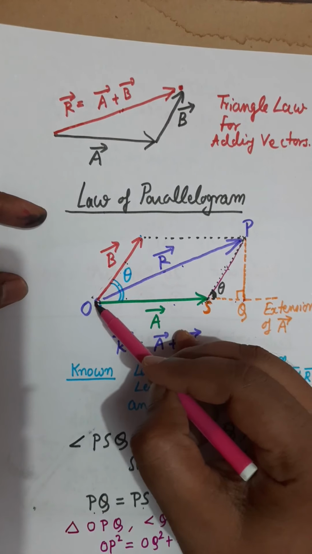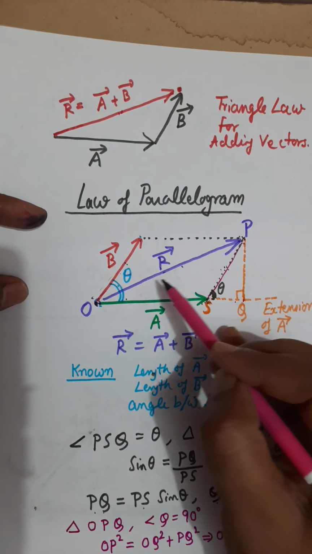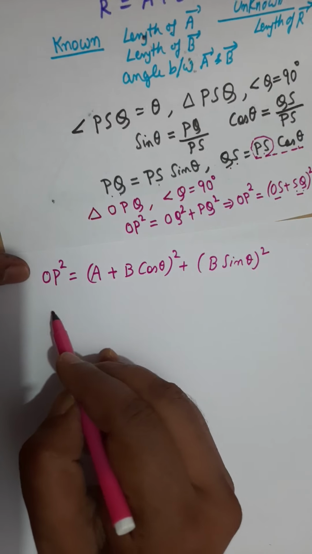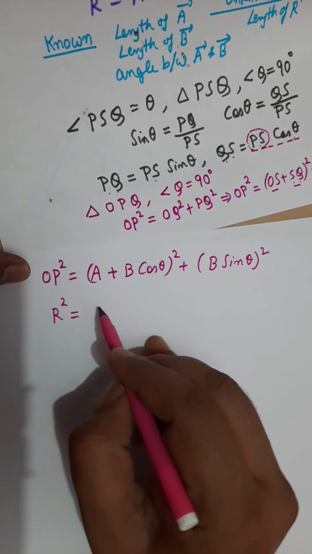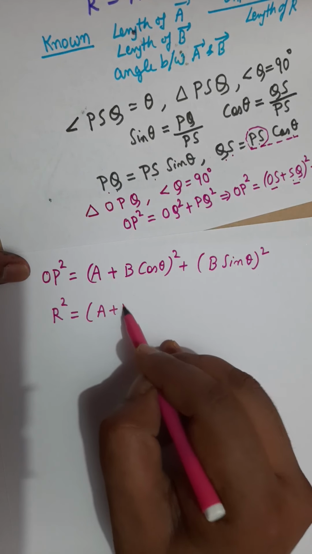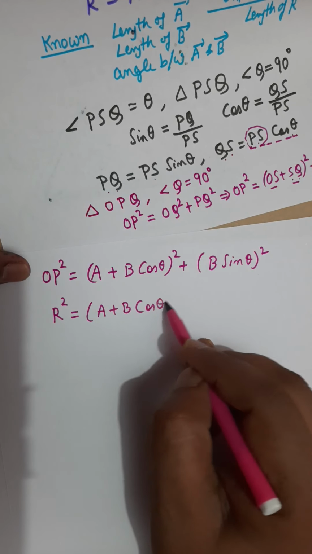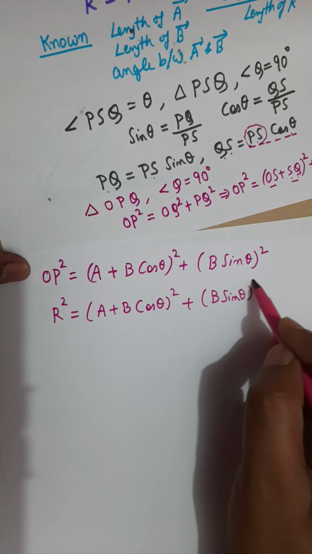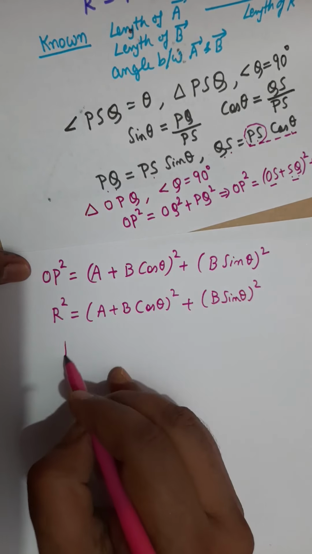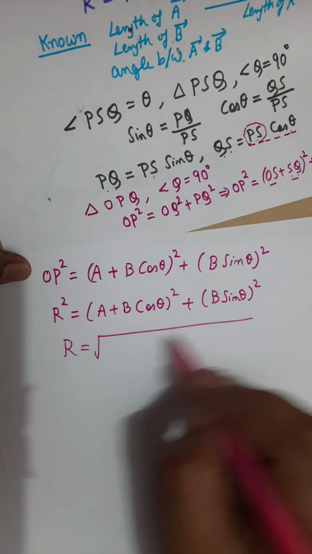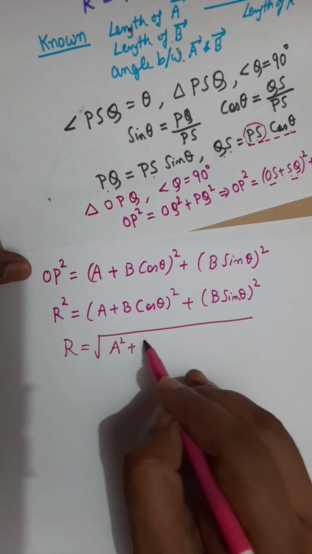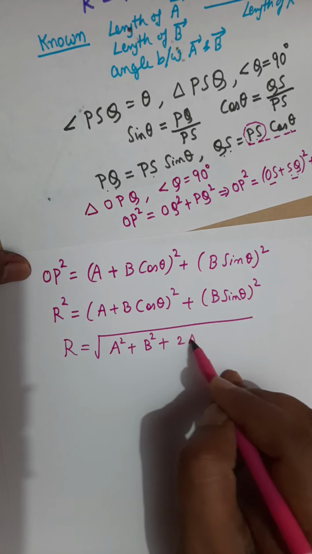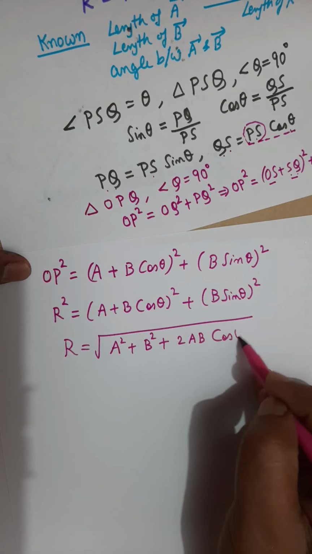It is obvious that length OP is the length of vector R, so you will write OP as R. So this is now R square equals A plus B cos theta whole square plus B sin theta whole square. If I simplify this expression, I get R equals square root of A square plus B square plus twice AB cos of theta.